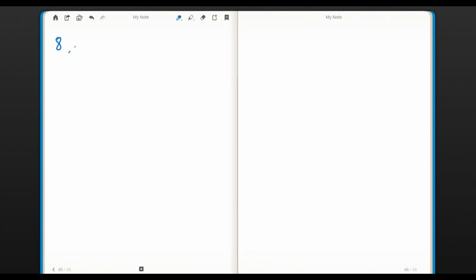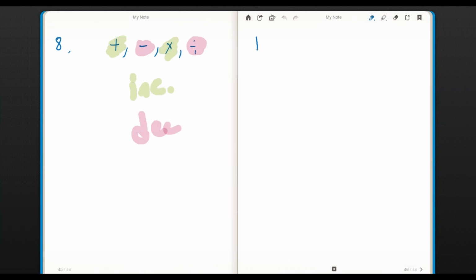Number 8, let's look at doing those problems. We're either going to fill in with add, subtract, multiply, or divide. And let me remind you, these two will make it increase, and these two will make your answers decrease. So B says 6b squared is equal to 3b, and then do something to a b, and do something to a 2.